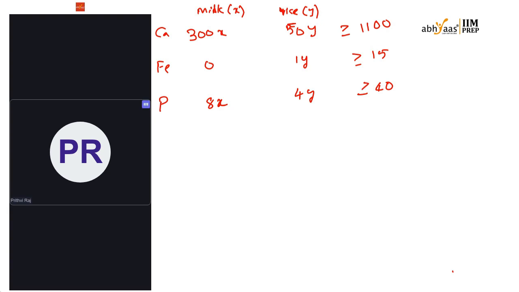If I take 50 common out, so 6x plus y greater than or equal to 22, and y greater than or equal to 15, and 8x plus 4y. If I take 4 common out, so 2x plus y greater than or equal to 10.